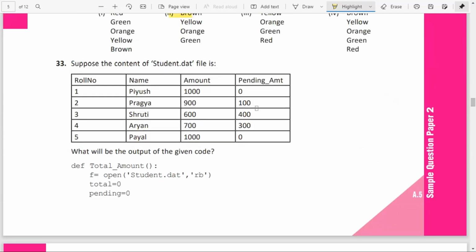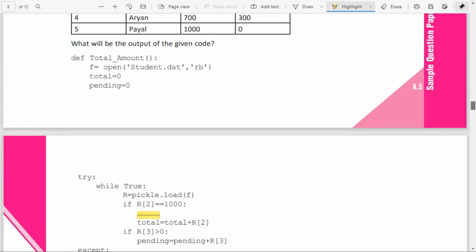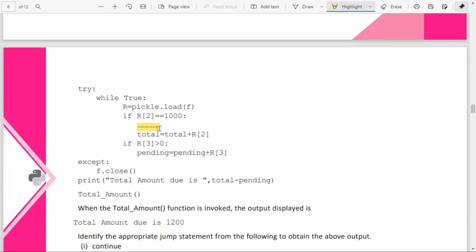So the first value is 1000. If that is 1000, what will be the total right now? If I give break, it will come out of the entire loop and nothing will be printed, so break cannot be considered. Even return cannot be considered. So break and return we can avoid, and then it is either pass or continue. Suppose I give pass as the jump statement over here.